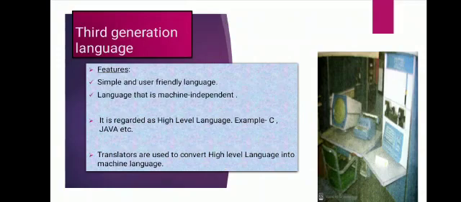The translator called compiler or interpreter converts high level language into machine language. So in high level language there are English words and mathematical symbols like plus, minus, percentage, divide, etc. for their program construction. Examples of high level languages are C, C++, Java, etc.